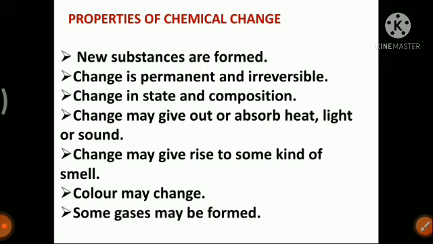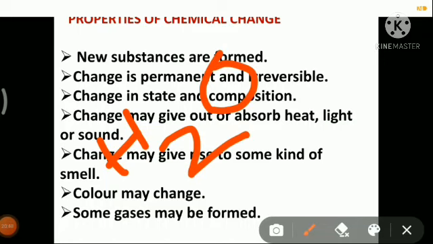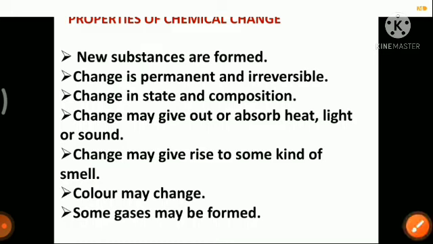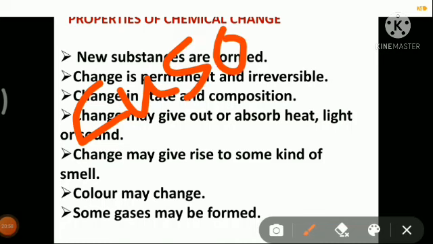Suppose in the example that we saw in our earlier classes, the melting of ice, the composition remains the same: the composition of ice and water is both H2O. But in the last example, of copper sulfate and iron sulfate, the earlier blue colored solution had the composition CuSO4.